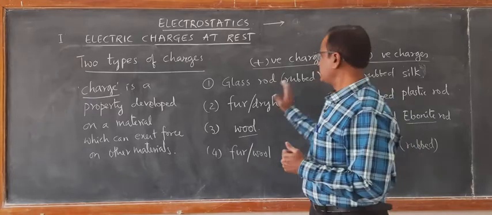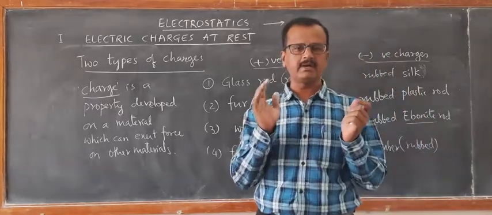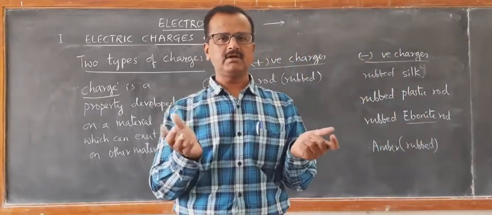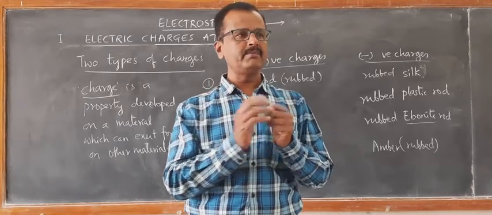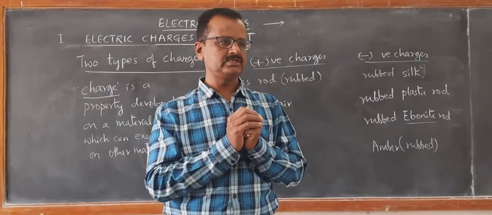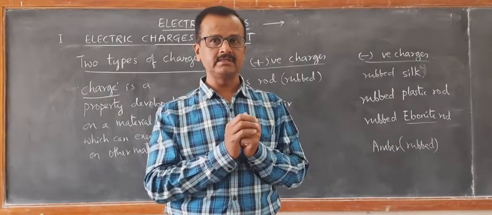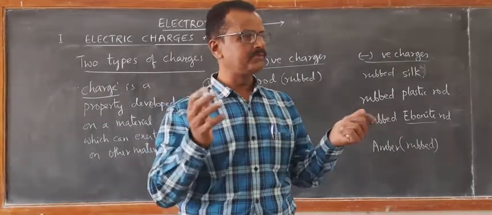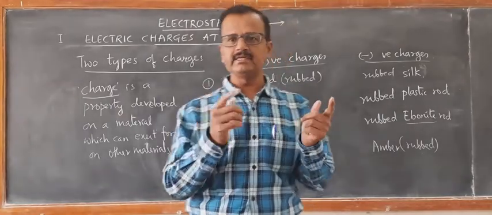Here we are speaking of glass rod rubbed with silk, plastic rod rubbed with fur, ebonite rod rubbed with wool. So rubbing is essential. What happens after rubbing? It is actually the friction between these insulators.